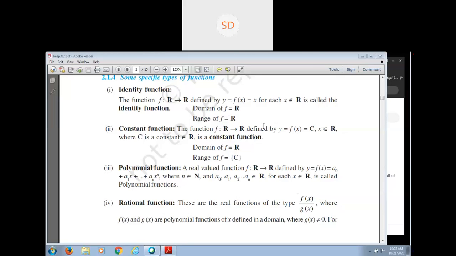First we discussed set. Set is a collection of well-defined objects.